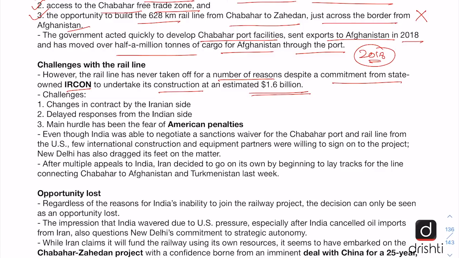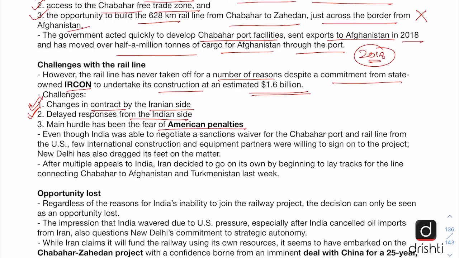And it points out some challenges. So there were frequent changes in the contract by the Iranian side, and secondly there were also delayed responses from the Indian side. But the major hurdle was the threat of American penalties.